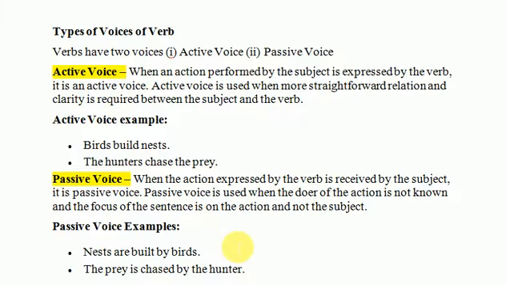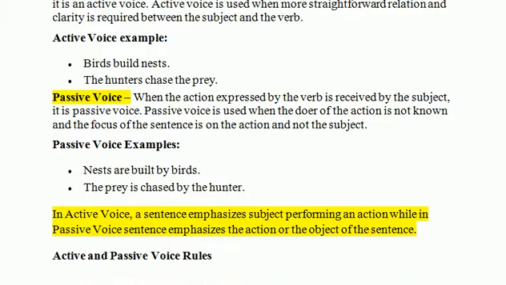Whereas in the passive voice examples, we see that the object comes first and the subject is the receiver of the action and not the performer of the action. Like nests are built by birds. The prey is chased by the hunter. So that is the example of passive voice.